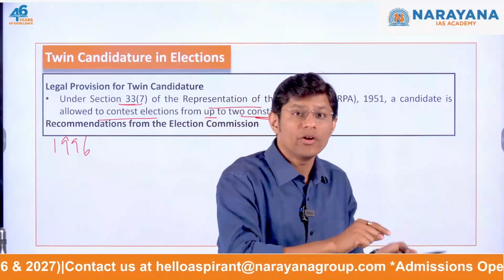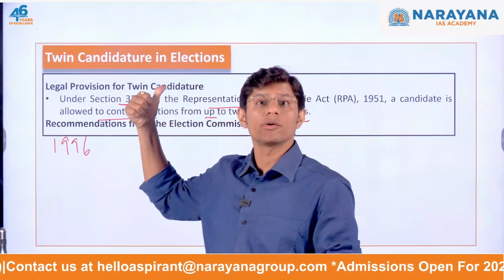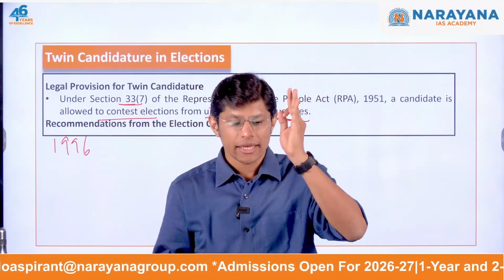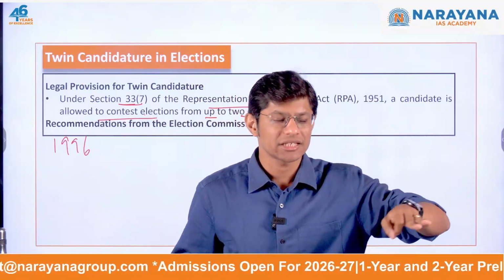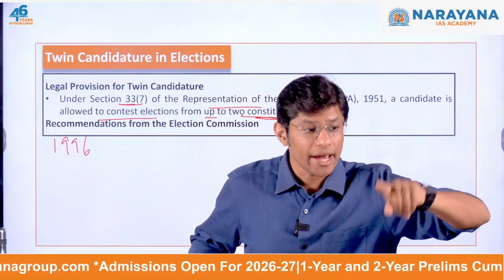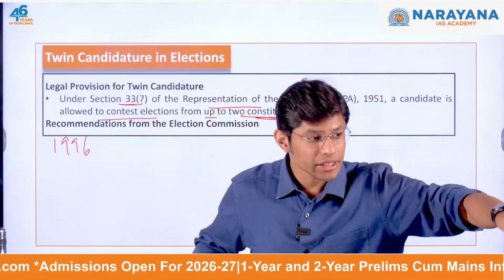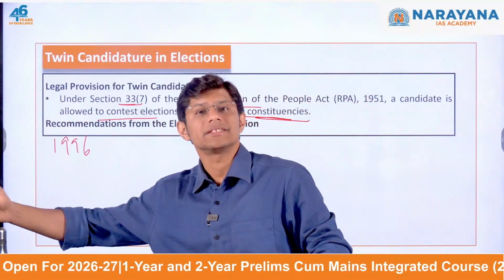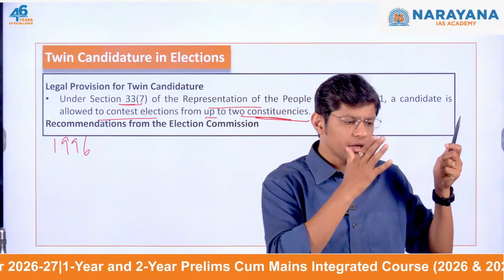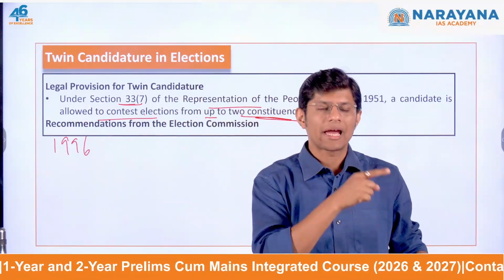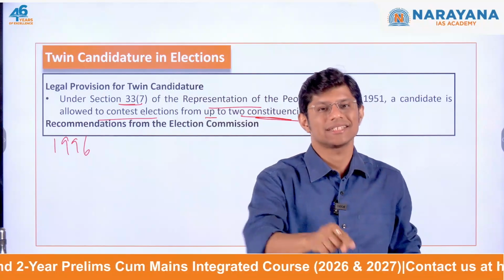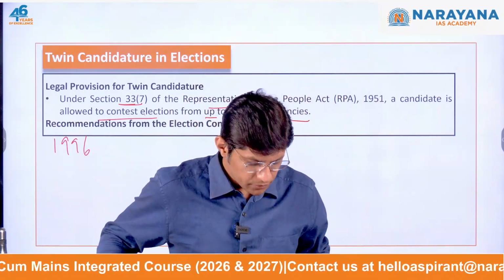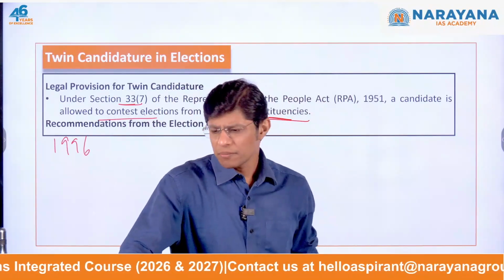Now, if a candidate wins from both the seats, as it happened with Rahul Gandhi, they must vacate one of them within 14 days. Within 14 days, the candidate has to state which seat they are going to vacate. Else, if they do not intimate, it automatically leads to a by-election in the vacated seats, which means once a seat is vacated, election in that constituency is again held.